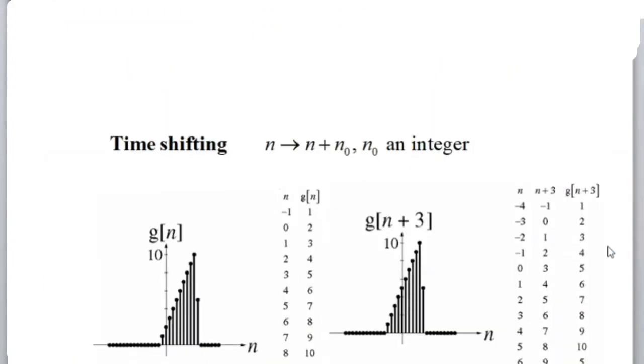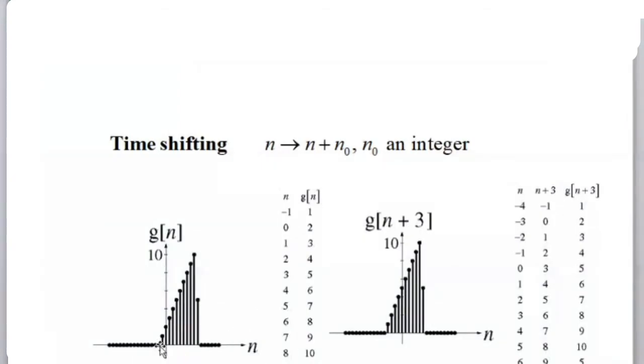So this is for the discrete one. If you see this one, it will make things more clear. In the discrete one, what is happening here is time shifting. I'm shifting the time. Time shifting means either you shift the signal or you shift this axis. If you are shifting this x-axis, then we call it time shifting. So what is happening here? I shifted by 3 units.